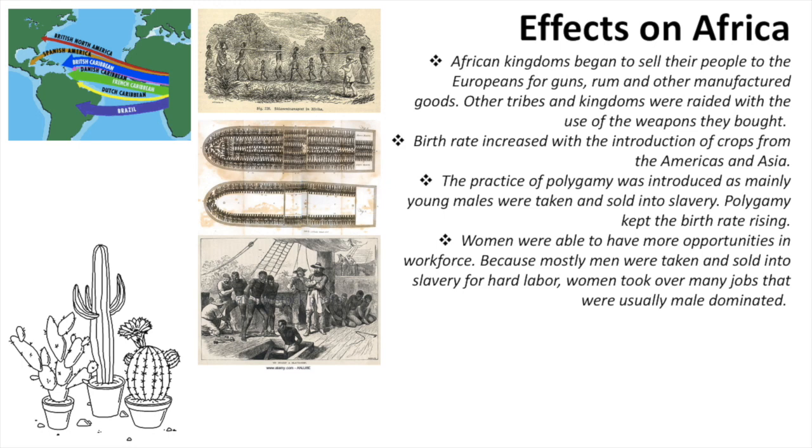What were the effects on Africa? African kingdoms began to sell their people to the Europeans for guns, rum and other manufactured goods. Other tribes and kingdoms were raided with the use of the weapons they bought. Birth rate increased with the introduction of crops from the Americas and Asia. The practice of polygamy was introduced as mainly young males were taken and sold into slavery. Polygamy kept the birth rate rising.